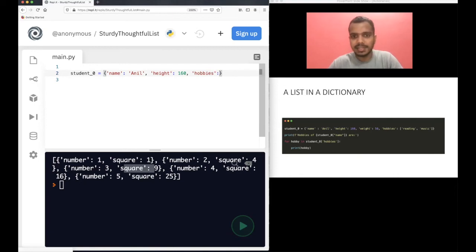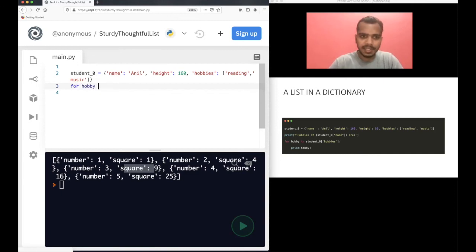For a person, there can be multiple hobbies. So how can you store multiple hobbies? You can use a list here. Let's say Anil's one hobby is reading and one is music. So you can store this also, and then let's print the hobbies here.